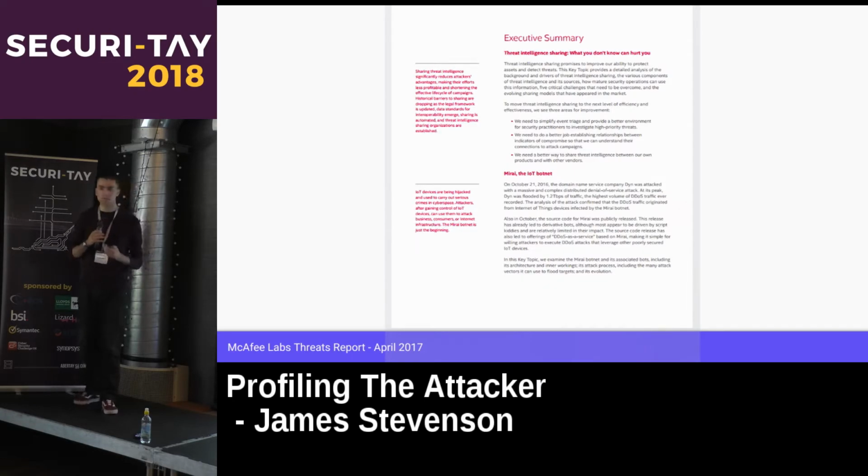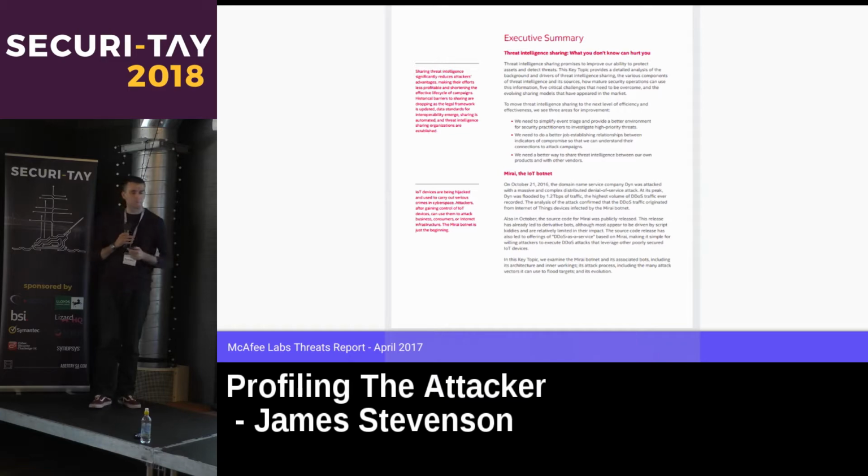Final white paper here. This one is by McAfee. This one's slightly different. Instead of looking at one specific malicious actor, this is McAfee's annual threat report. So it looks at a whole range of different malicious actors, different patterns, different motives, but again, builds that bigger picture. And you might be starting to see a pattern here, because offender profiling is all about looking at that bigger picture. It's all about understanding the bigger picture of an attack so that we can better protect ourselves.